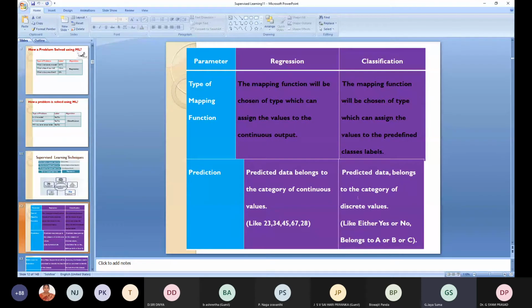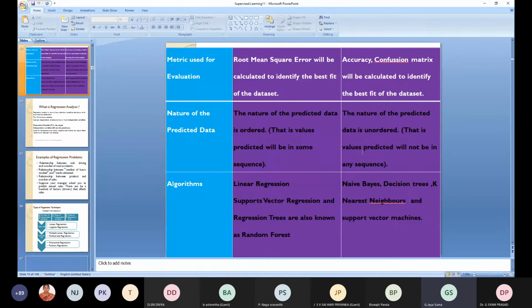But predicting data belonging to a discrete category, either yes or no, or it belongs to A or B or C, or average student, below average student, and above average student. This comes under a classification problem. Metric used for the evaluation: you can use root mean square.